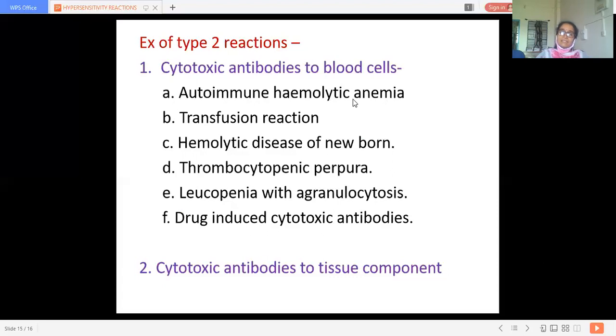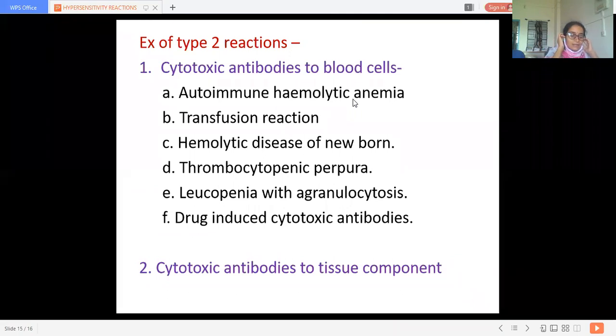Here, the RBCs get disrupted due to formation of autoantibodies reacting with the antigen present on the red cell membrane. The antigen which is present on the red cell membrane, this antibody gets attached to it, and there is destruction of RBCs. We can look at this particular reaction in the Coombs test.